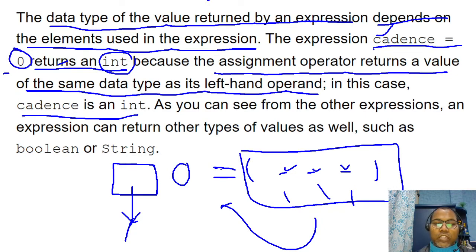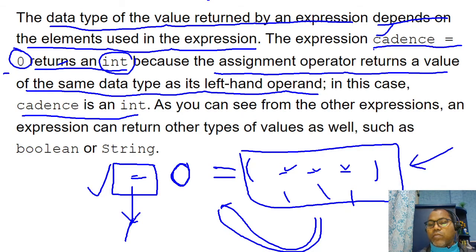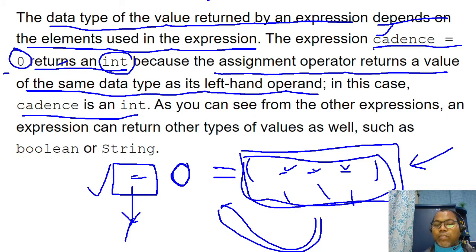So the result value of the expression also depends upon the container objects or values you are storing. Depending on this data type, this expression will be evaluated. Or you can say the final value depends on the objects and variables which are used.